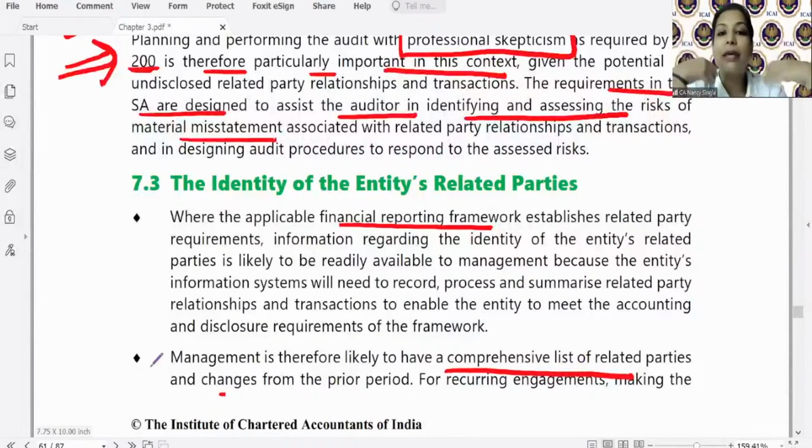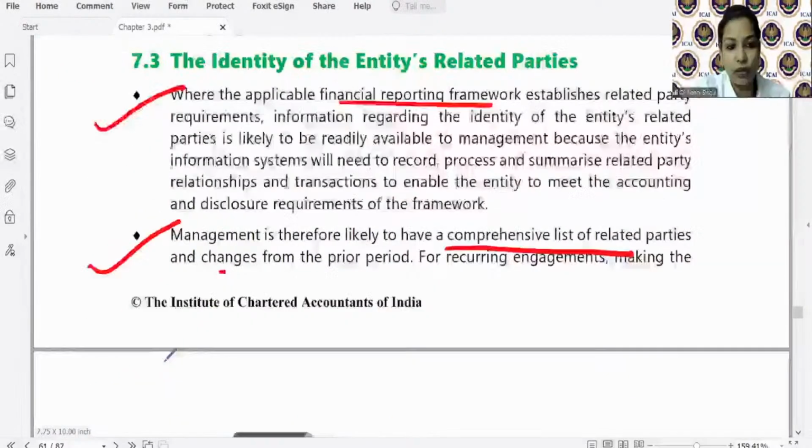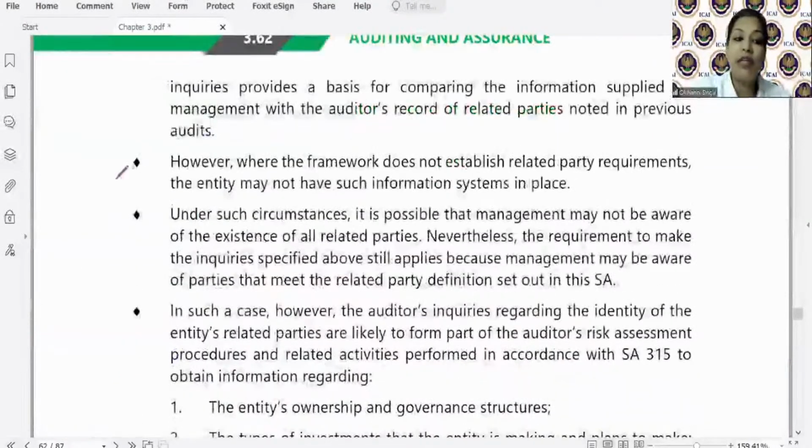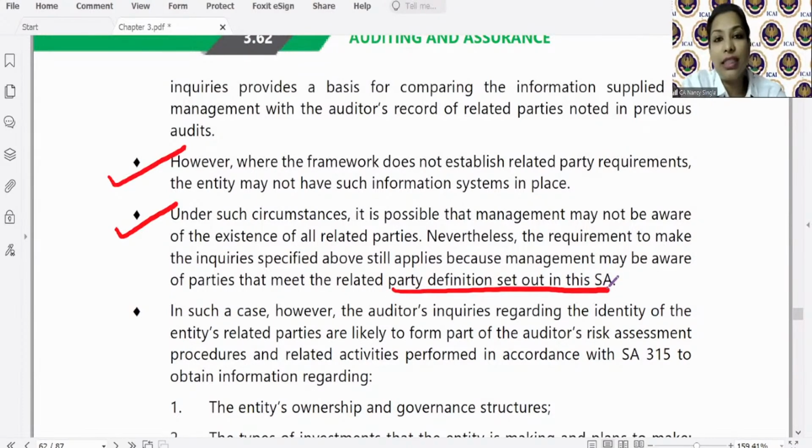So you may ask the management to provide you with that list. If you have obtained any list last year also, then check that list with the list that you have obtained in the last year audit. Okay? If, however, such FRF does not provide, then still it is a responsibility on the auditor to consider if there are any related party transactions. So consider the definition that is set out in this SA.